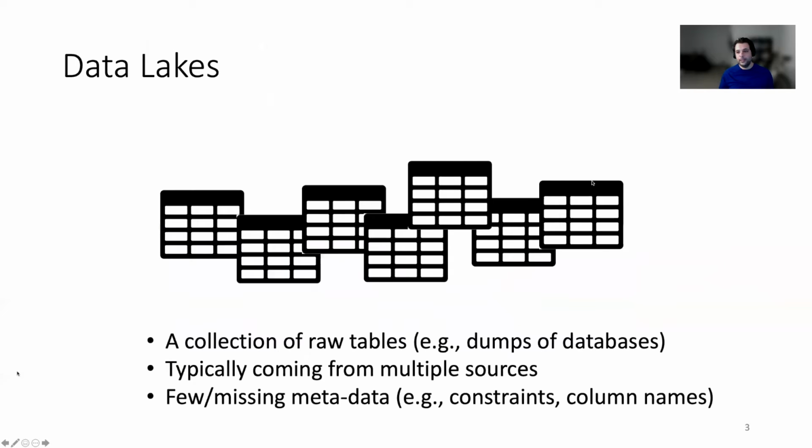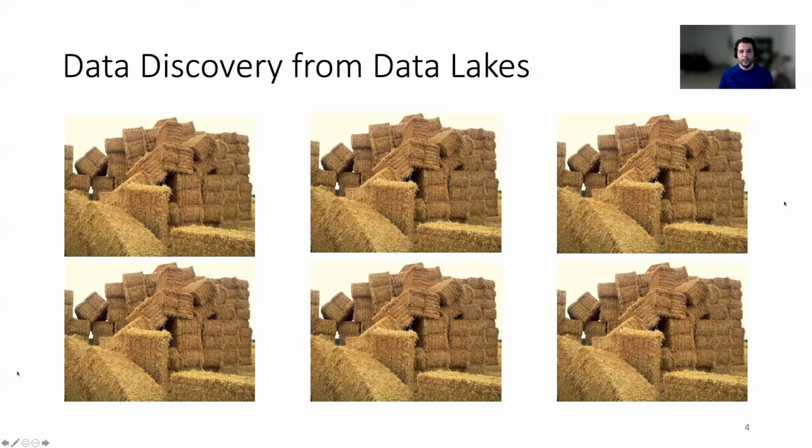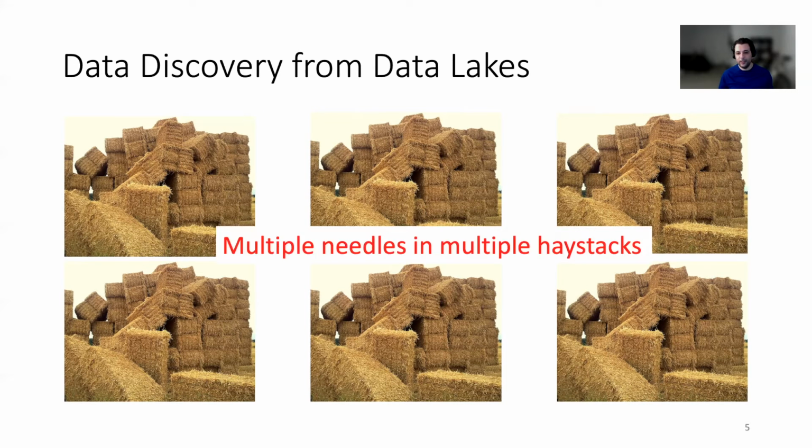So let's talk about data lakes and why it's challenging to perform data discovery on them. So in data lakes, we have a collection of raw tables, such as dumps of databases or CSV files. And those typically come from multiple sources, and there's very little metadata that we can rely on, such as schema information or constraints, and so on. So if we're trying to do data discovery from data lakes, we're not just trying to find a needle in a haystack, we're trying to find multiple needles in multiple haystacks.